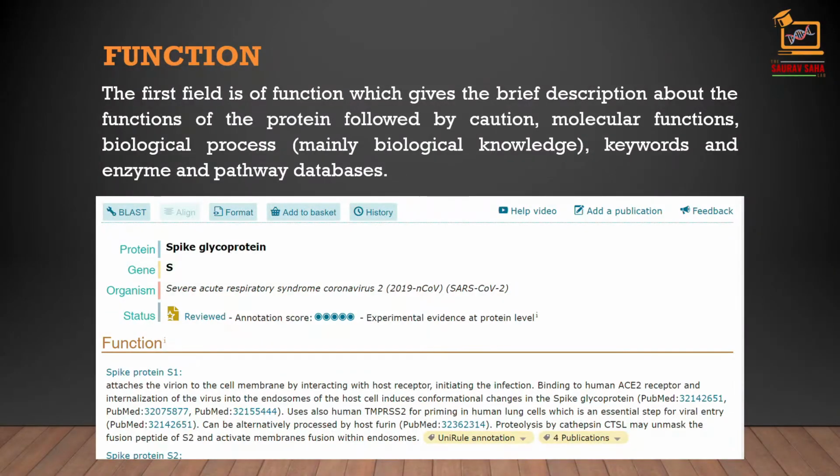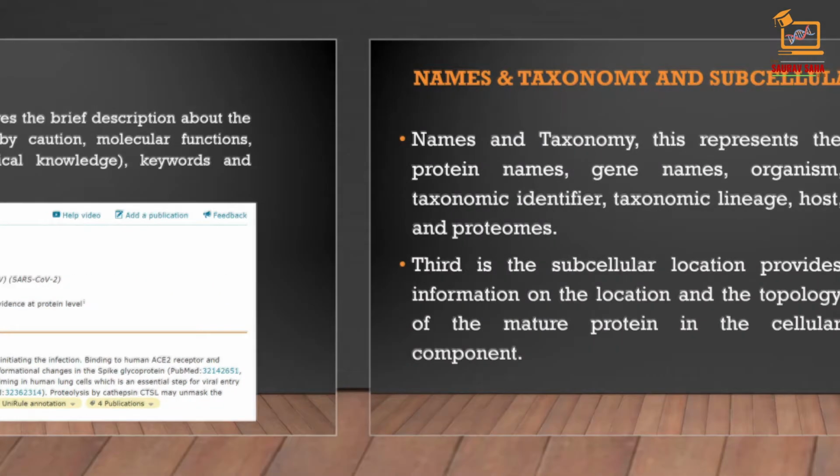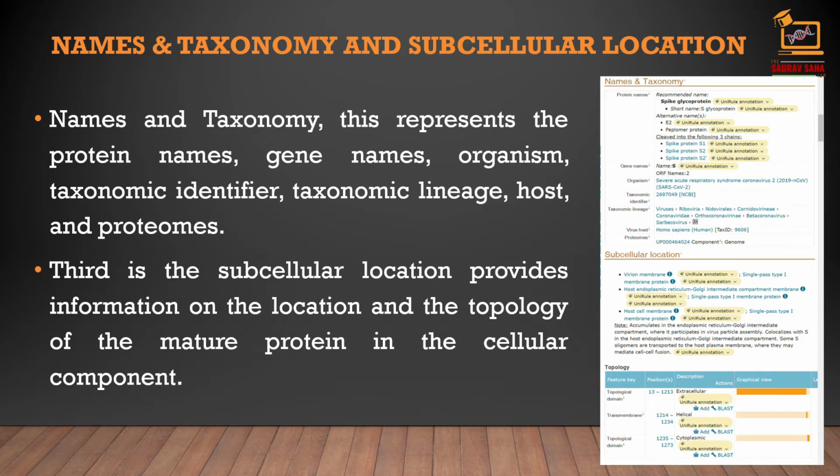The first field is function, which gives a brief description about the function of the protein, followed by caution, molecular function, biological processes, keywords, and enzyme and pathway databases. Then comes name and taxonomy, which represents the protein name, gene name, organism, taxonomic identifier, taxonomic lineage, host, and proteomes. The third is subcellular location, which provides information on the location and topology of the mature protein in the cellular component.